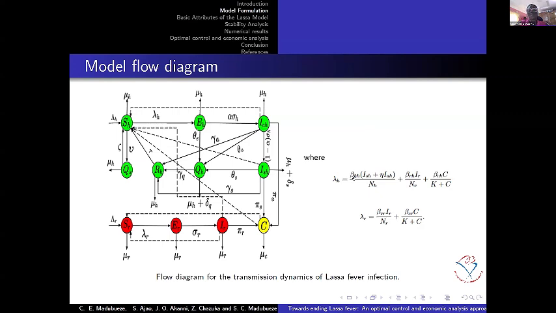So we have it, there is a human-to-human transmission, which is beta HH. Of course, you have contact between the asymptomatic and symptomatic infected. They also have rat-to-human infection, or human-to-rat infection, in the sense that someone can come in contact with the virus, maybe in the process of trying to chase away the rats or trying to eliminate the rat or thereabouts.